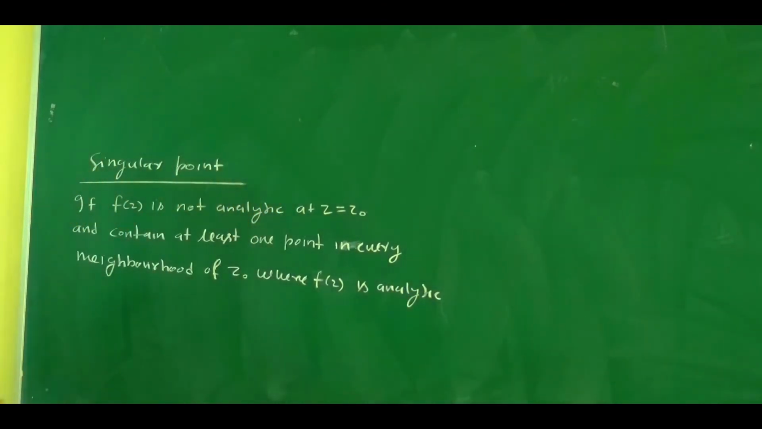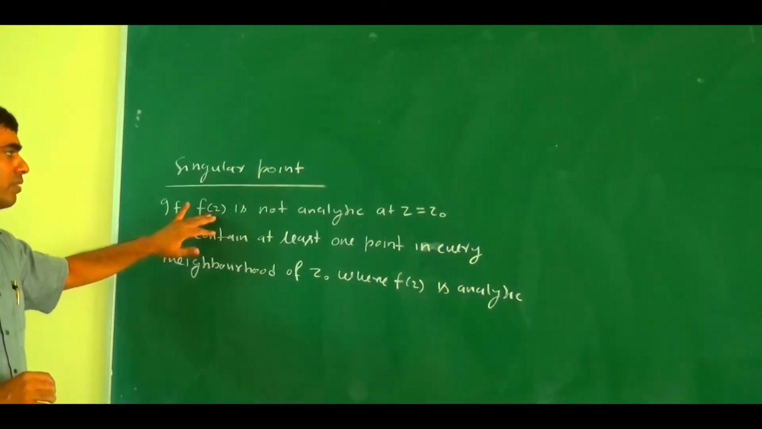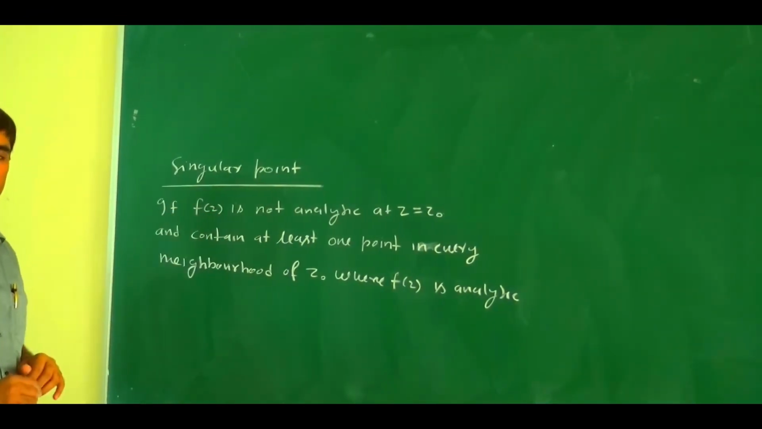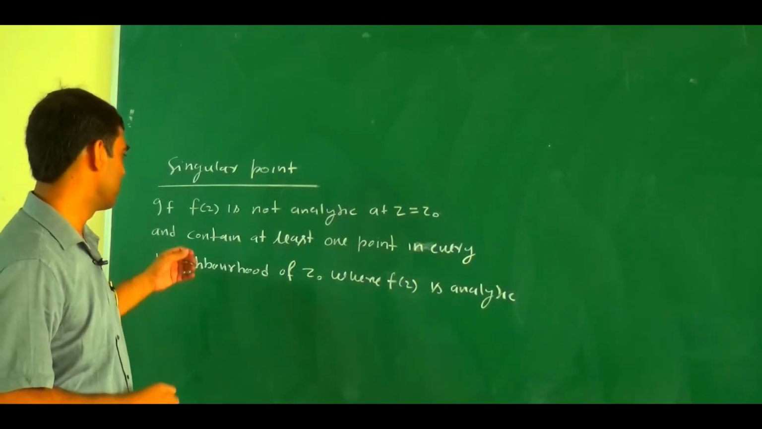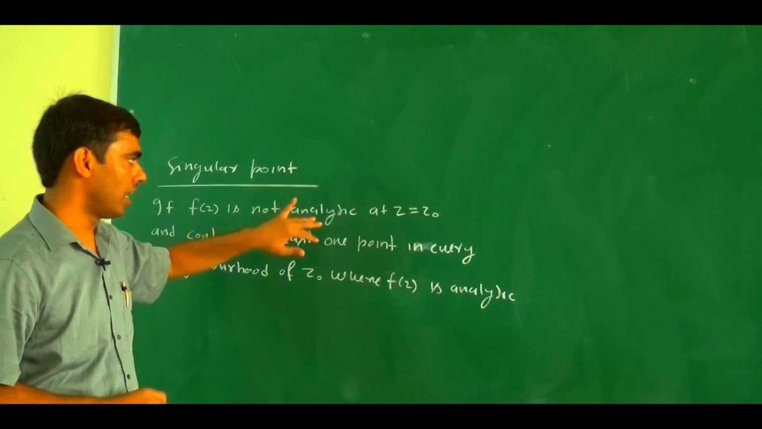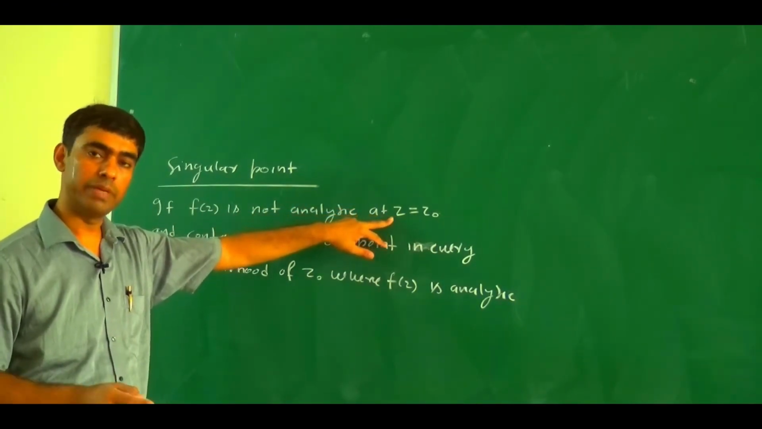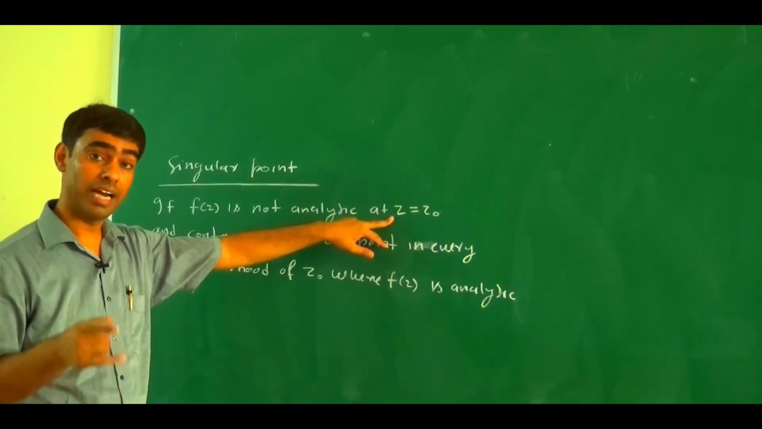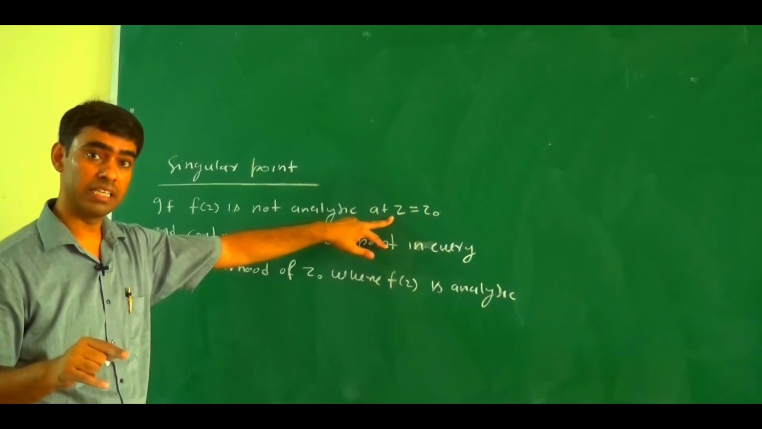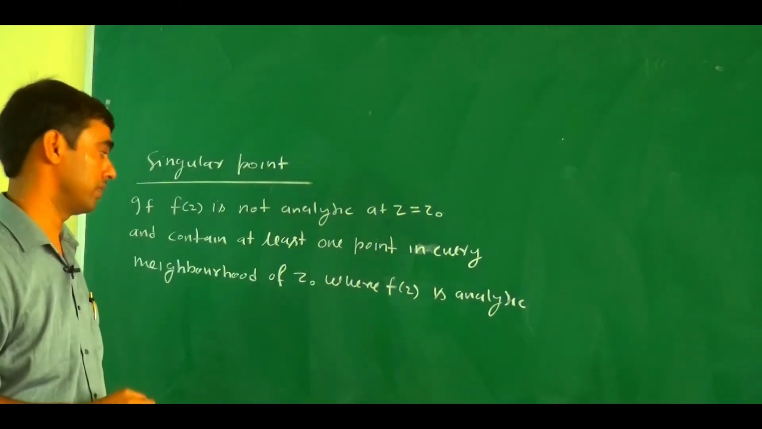What is the meaning of this? You cannot directly say only that f(z) is not analytic at z equals z0, so this is a singular point. At that point the function is not analytic, and if we take any neighborhood around z0, that neighborhood must contain at least one point where the function is analytic.